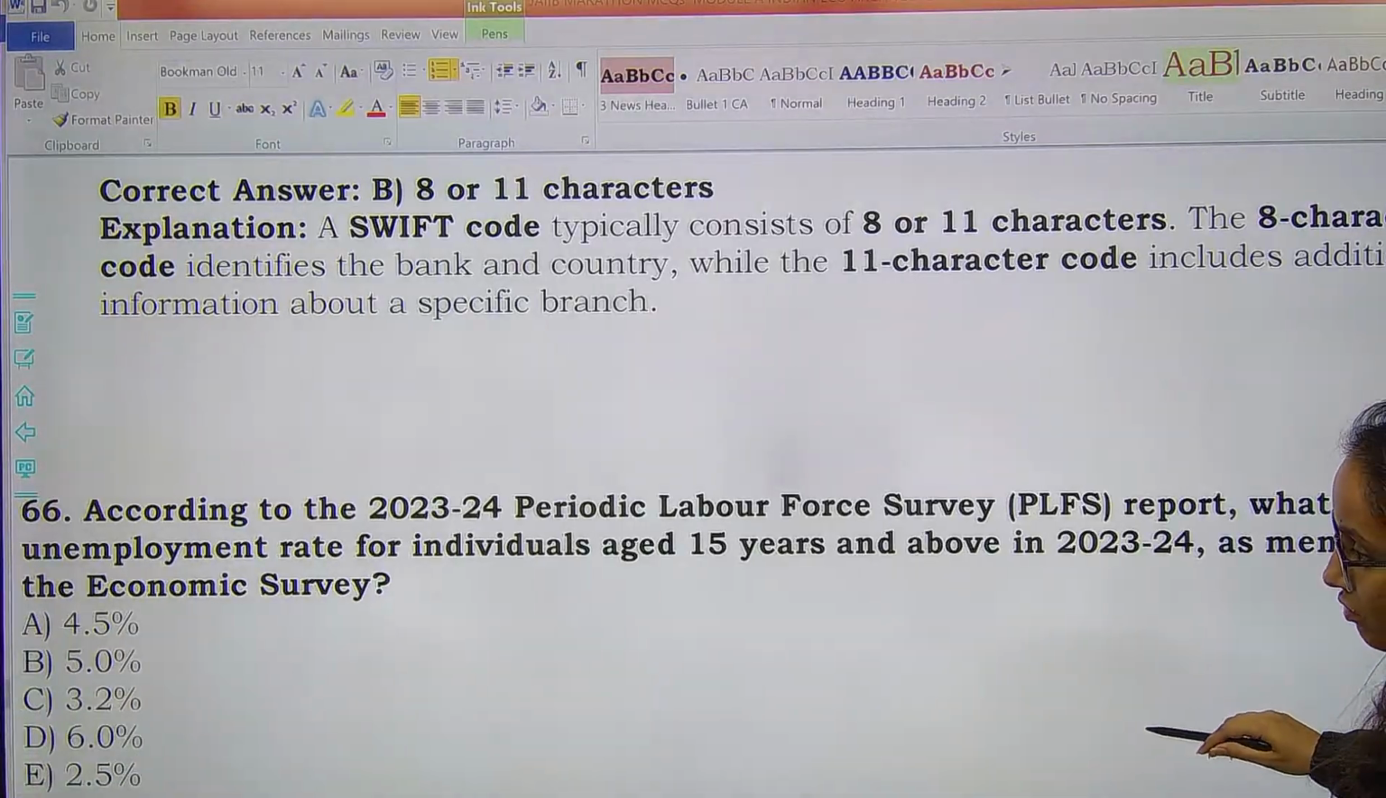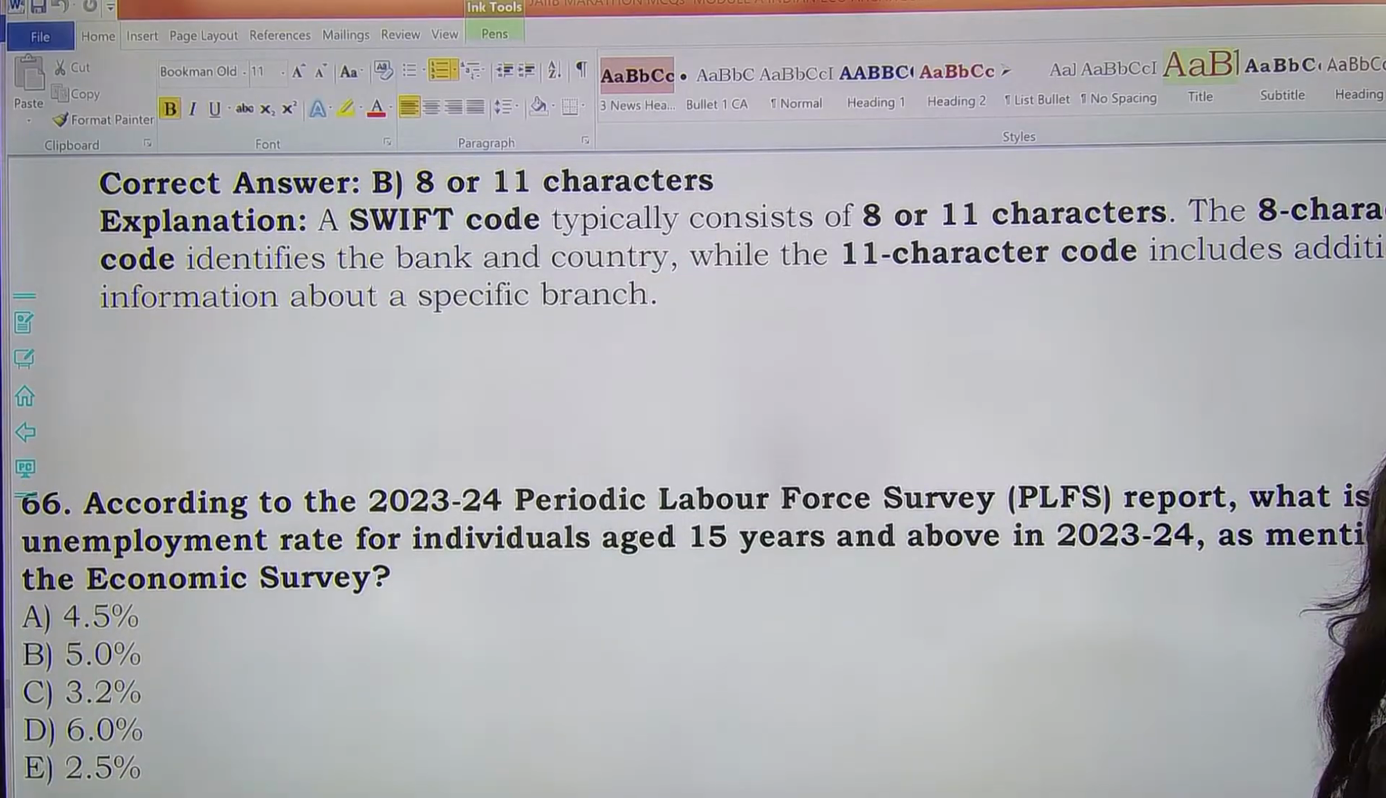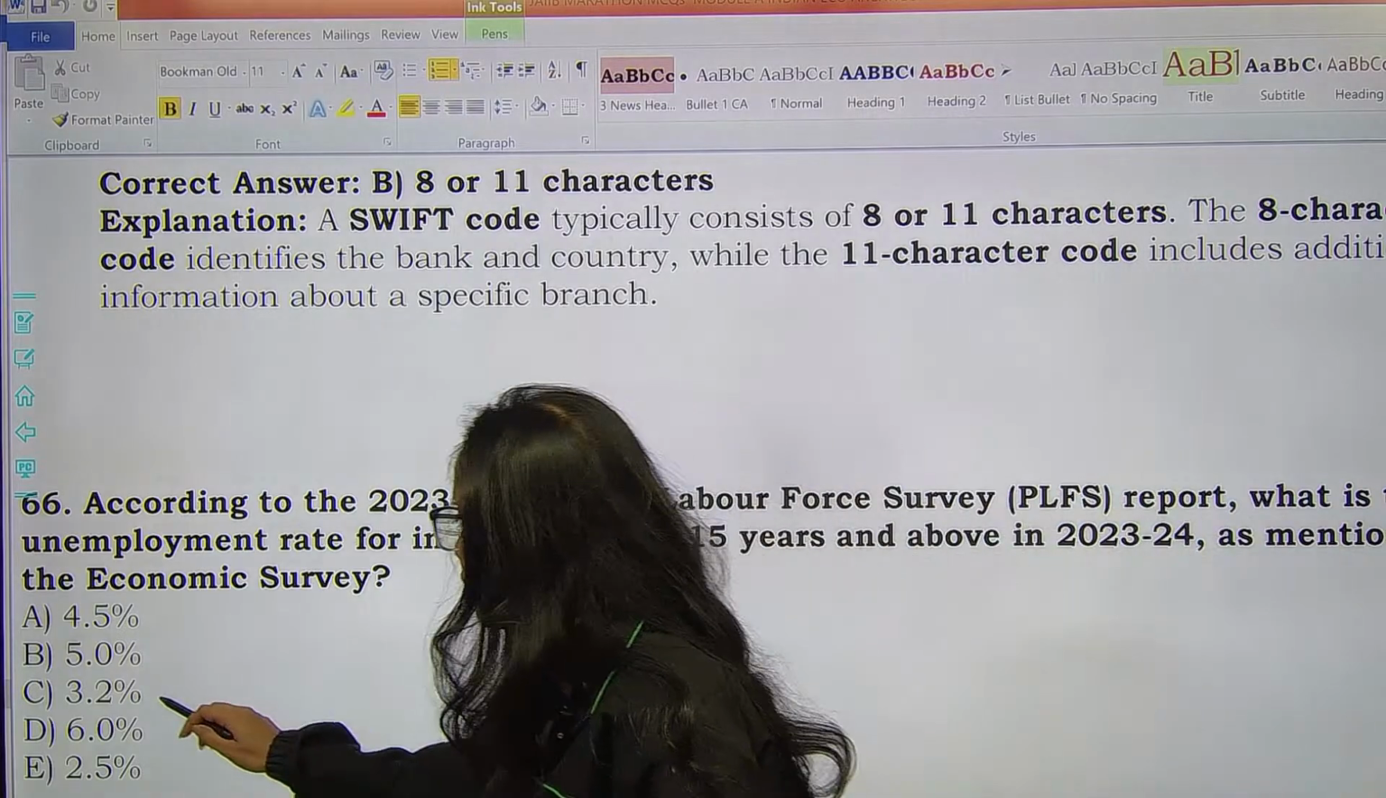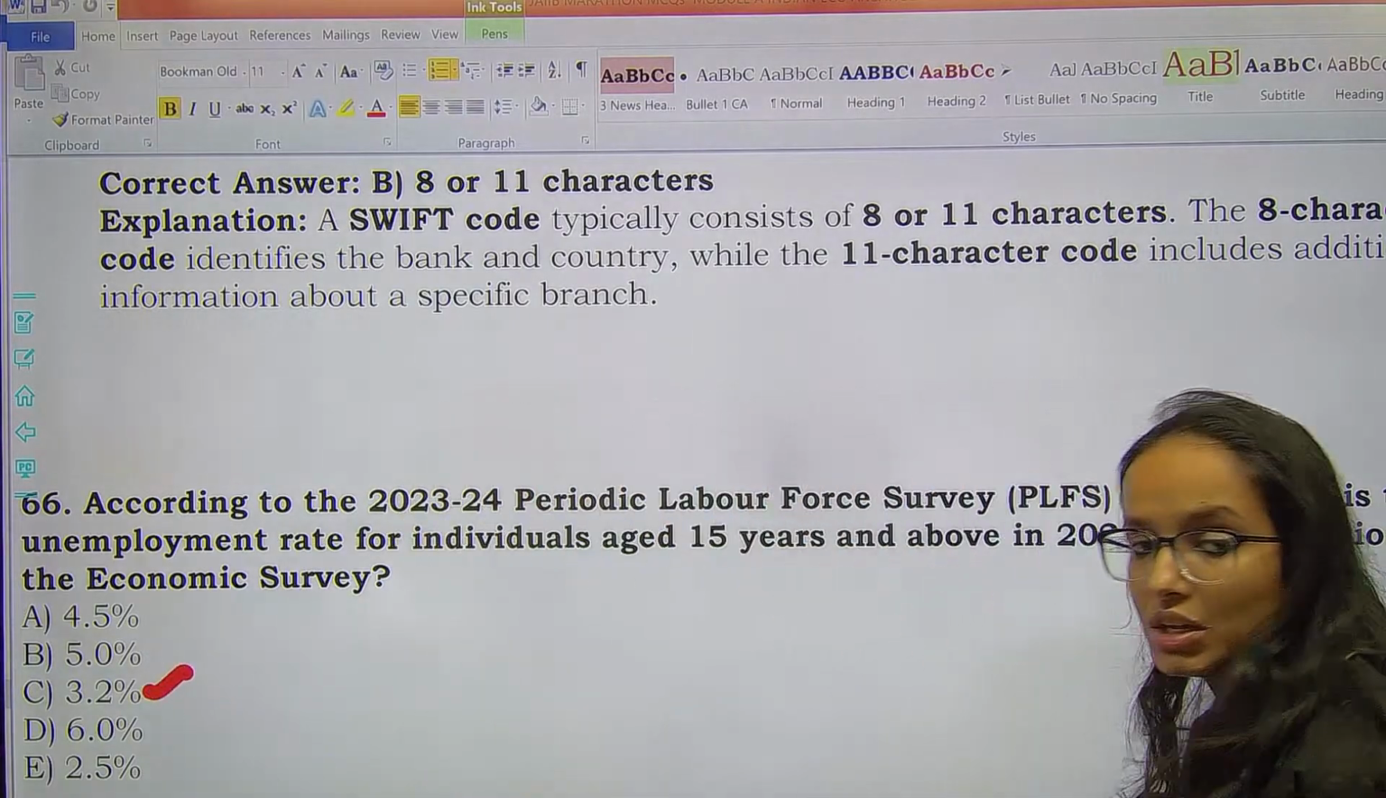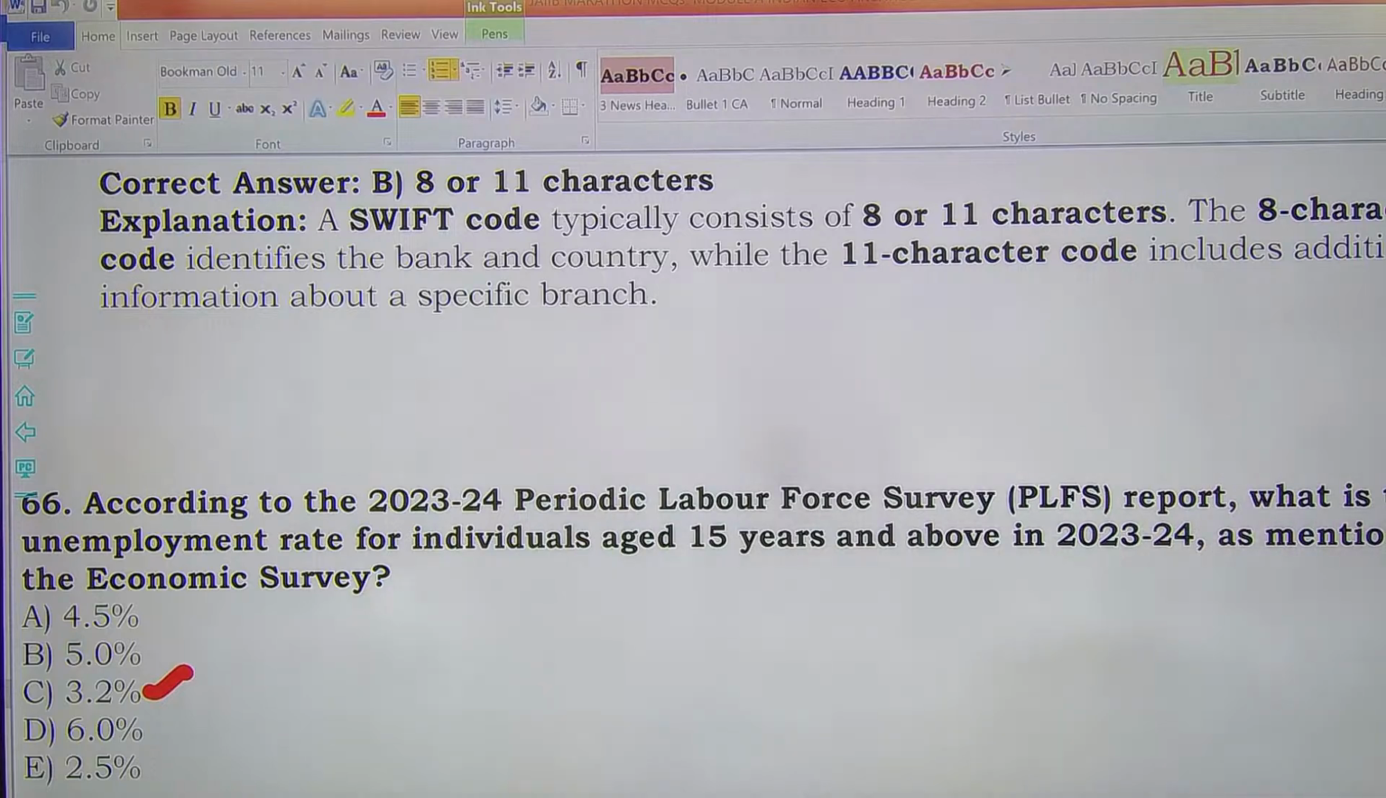According to 23-24 Periodic Labor Force Survey report, what is the unemployment rate for individuals aged 15 years and above in 23-24 as mentioned in the latest economic survey? अभी आपकी economic survey based questions आ रहे हैं, बहुत important है. Economic survey based data is very important. Tell me here. So here the rate was 3.2%. Remember, option C will be the right answer. Okay, 3.2%. Next question.